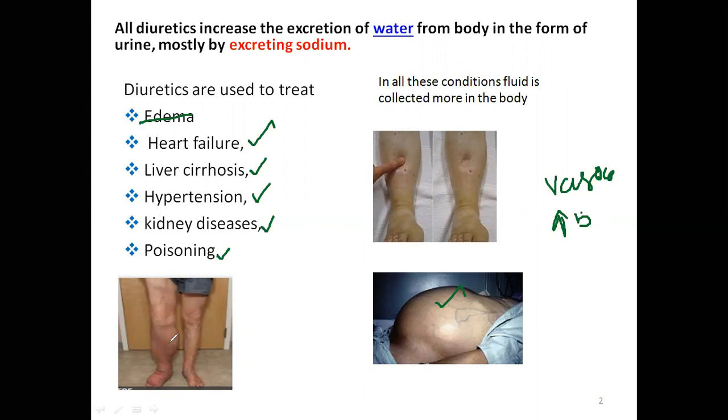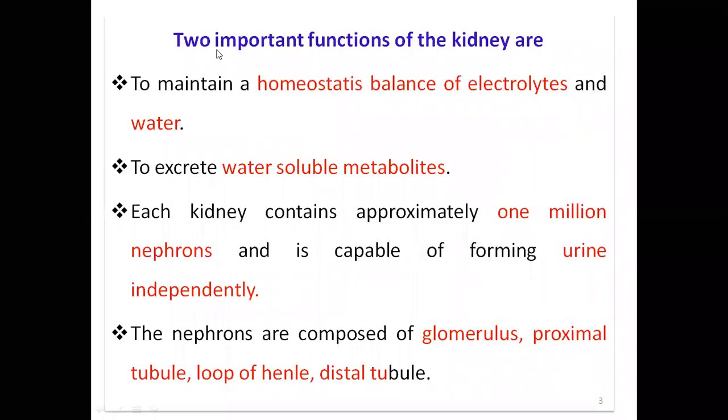So what I'm telling now, diuretics are the drugs which increase urine output. How does it increase urine output? By excreting out sodium. Let us learn some kidney function, what it does, then you will understand all the things.